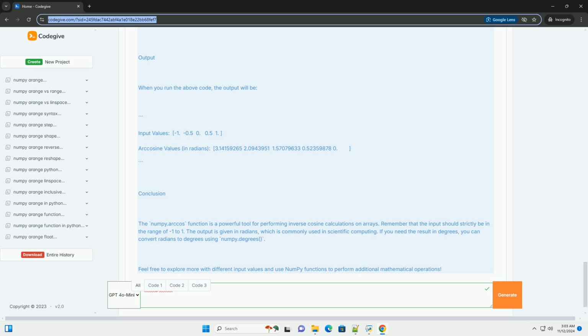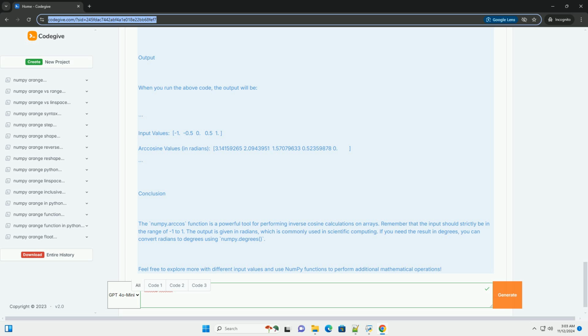Step 1, import numpy. First, we need to import the numpy library. If you don't have it installed, you can install it using pip. Now, let's import it in our Python script.